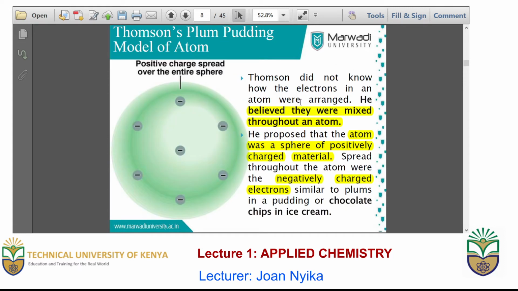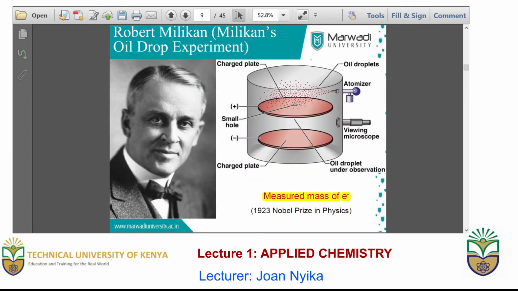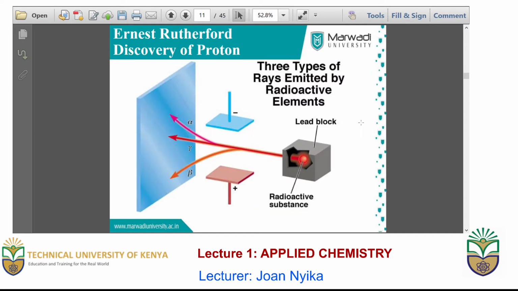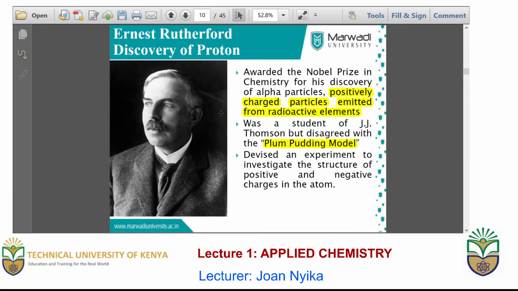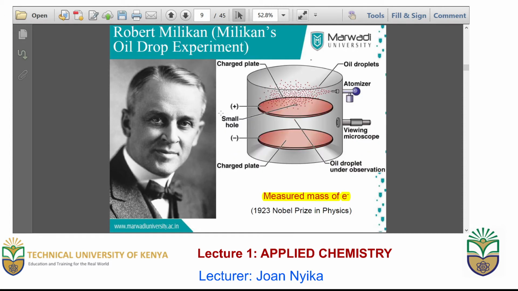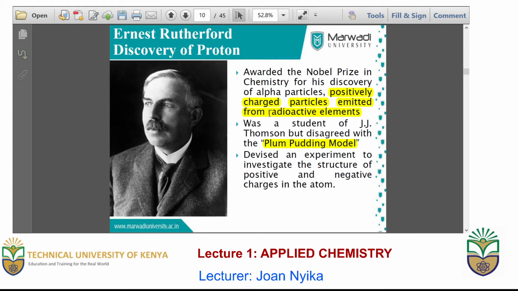After Thomson's experiment came Robert Millikan, who used the Millikan oil drop experiment to measure the mass of an electron. In this experiment, he discovered that the mass of an electron was equivalent to what we will see later in this stage. But this still was not enough, as the Rutherford theory is what we followed.